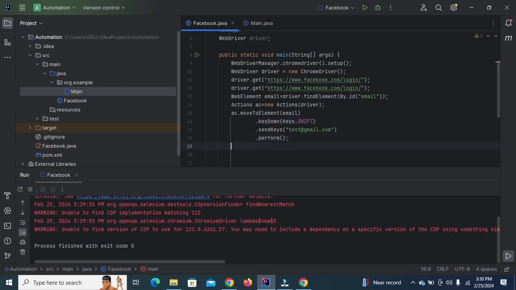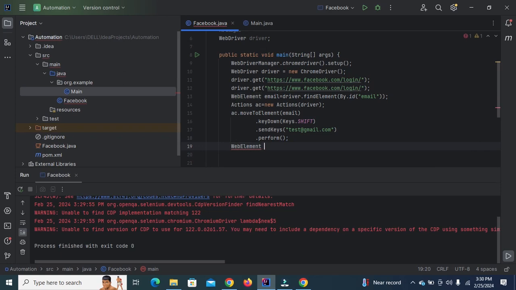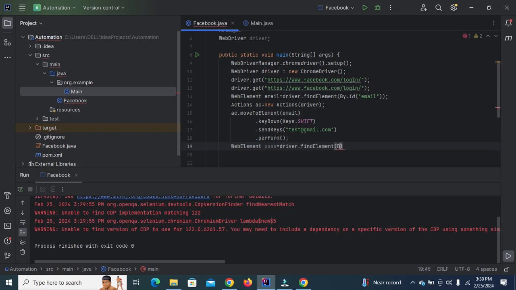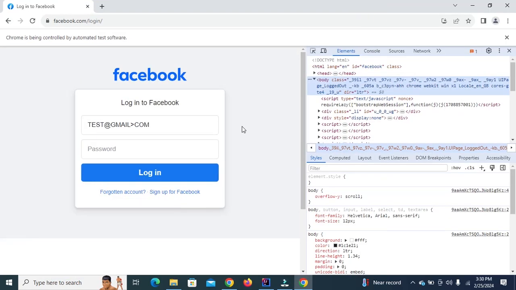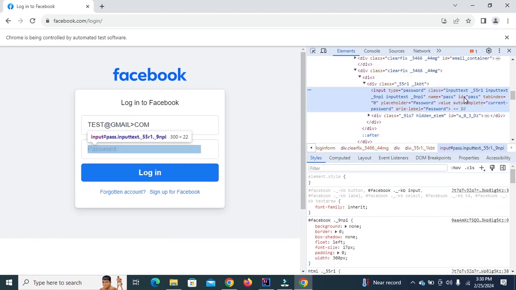Now we will input the password. WebElement pass is equal to driver.findElement(By.id). Right click on the password field, and the ID is pass.